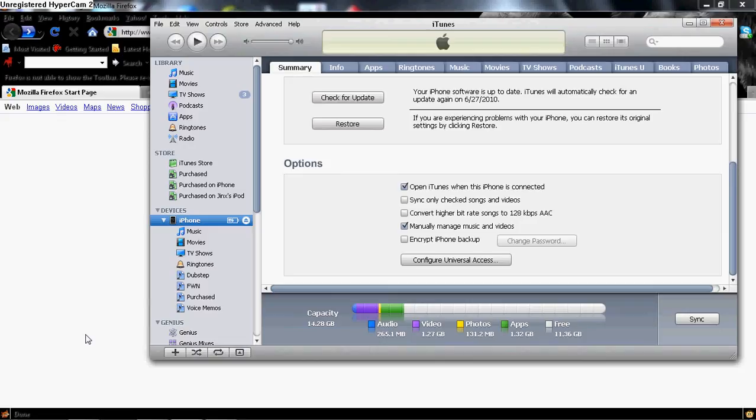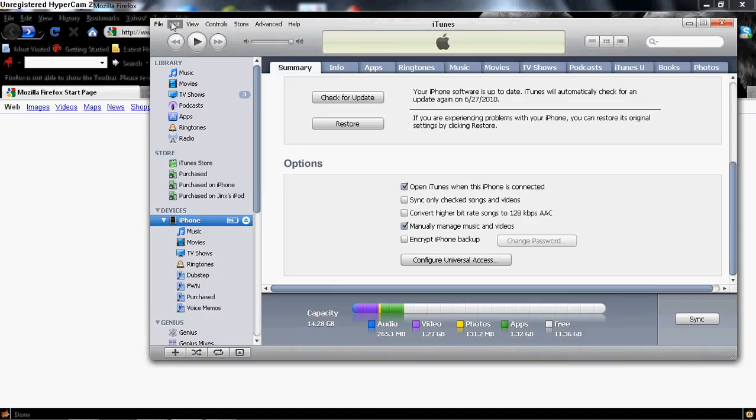Hey guys, I'm here to tell you about free ringtones on your iPhone 3G and iPhone 3GS and almost any other phone that accepts MP3 files as ringtones. Now what you're going to do is first in iTunes, make sure your phone's hooked up. As you can see, mine is already.